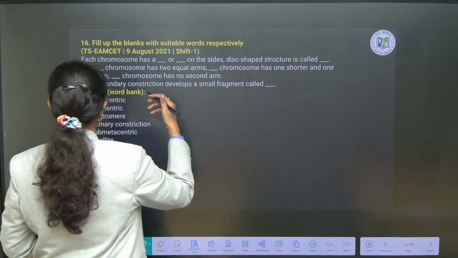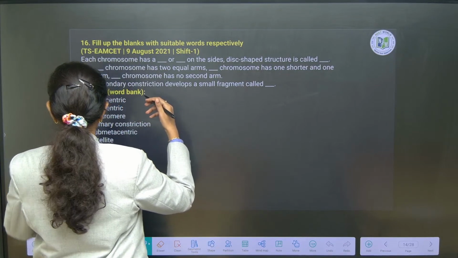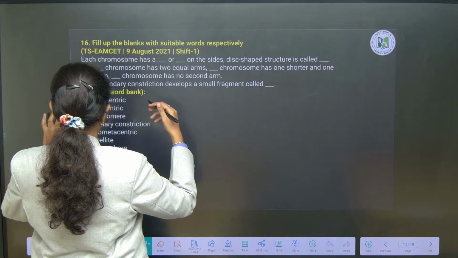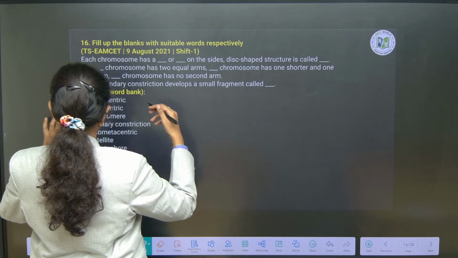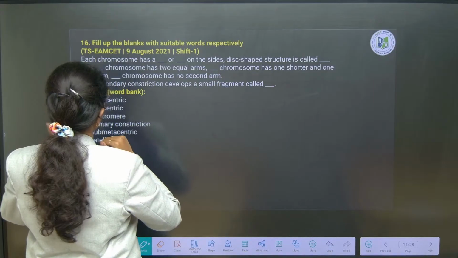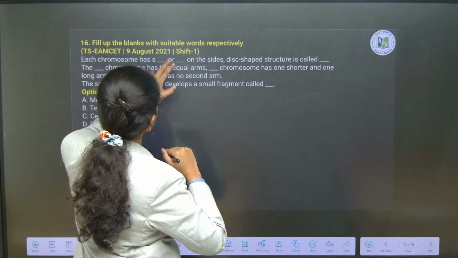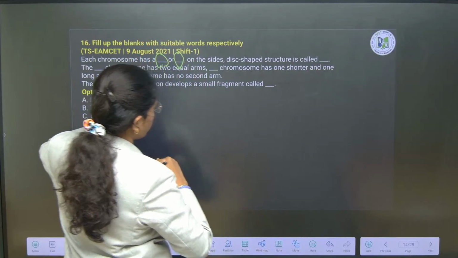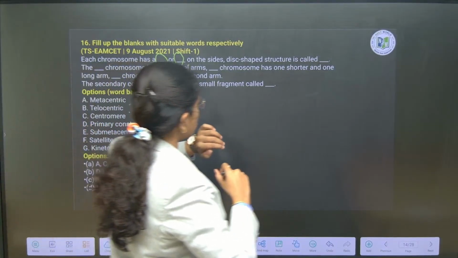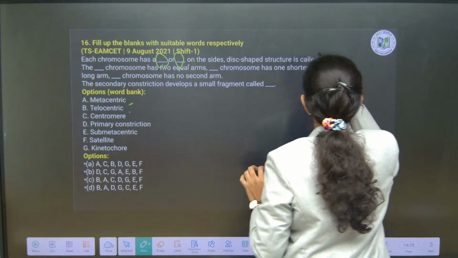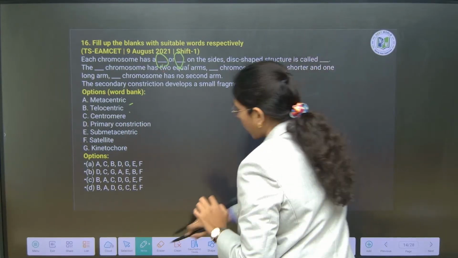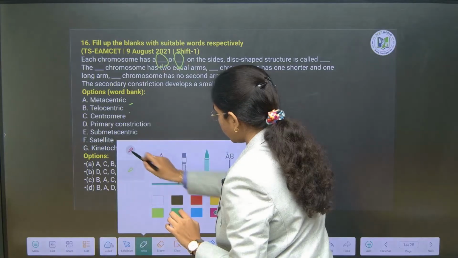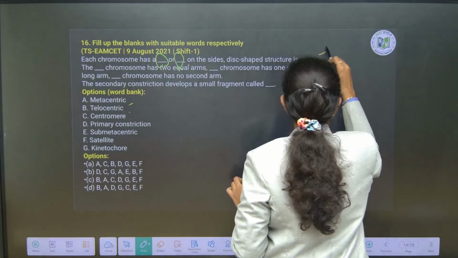On sides they do have satellite DNA. Each chromosome has on the sides, we will keep a pause over here. Disc shaped structure around the primary constriction is called what? Kinetochore.